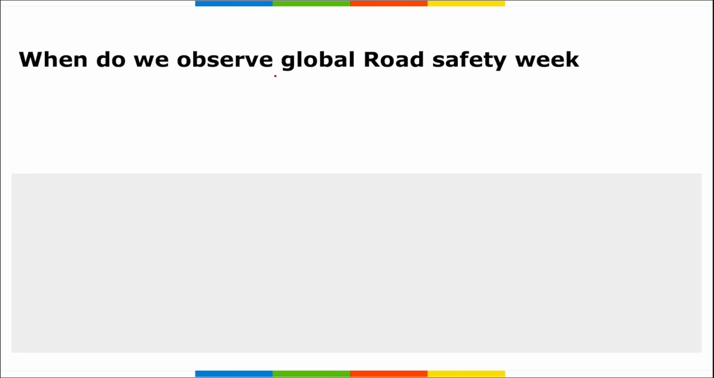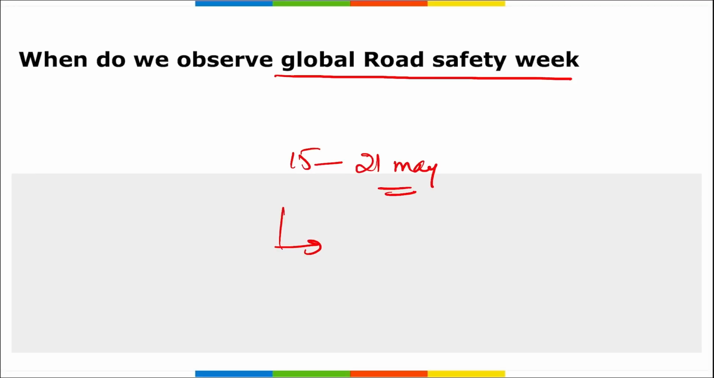Next, when do we observe Global Road Safety Week? So this Global Road Safety Week is observed from 15th of May to 21st of May, and this campaign is hosted by World Health Organization. The week aims to recognize and create awareness of road safety and make changes that will reduce the number of road deaths. Correct? Then remember, the Global Road Safety Week was observed from 15th to 21st of May, and it marks the 7th UN Global Road Safety Week.